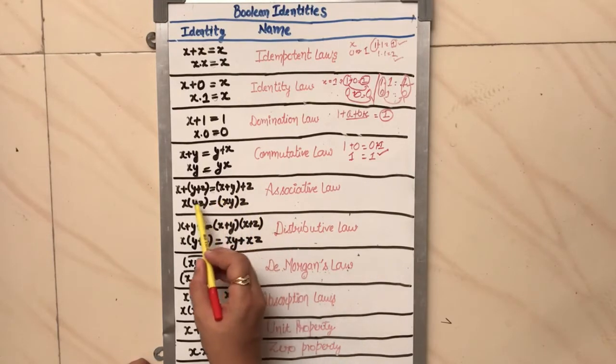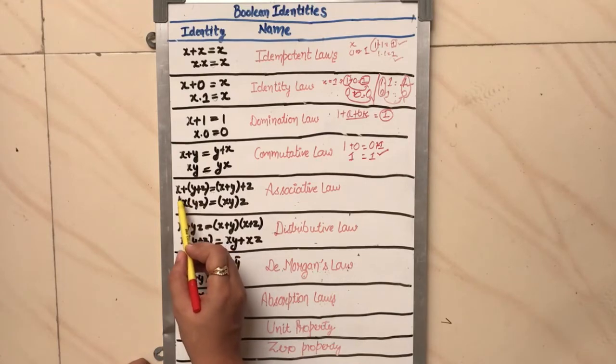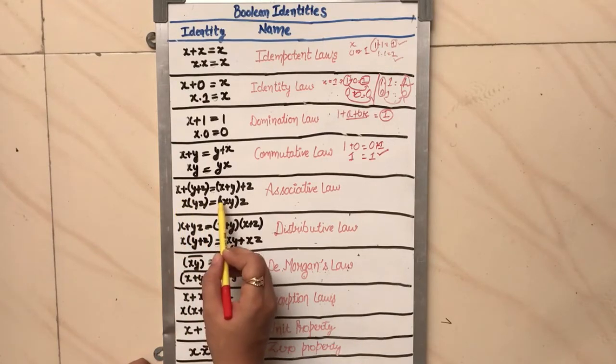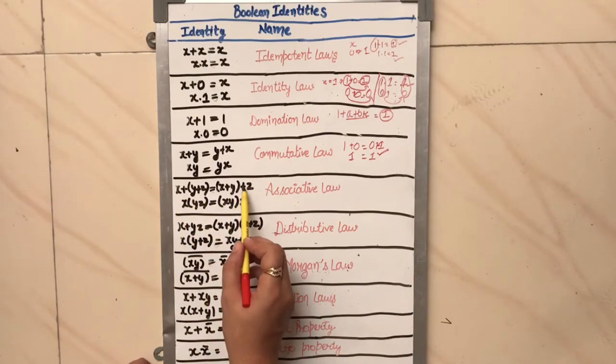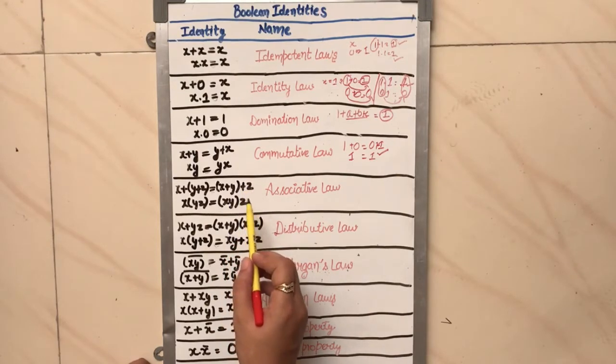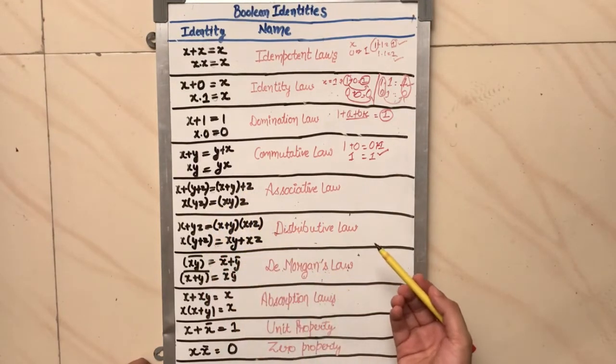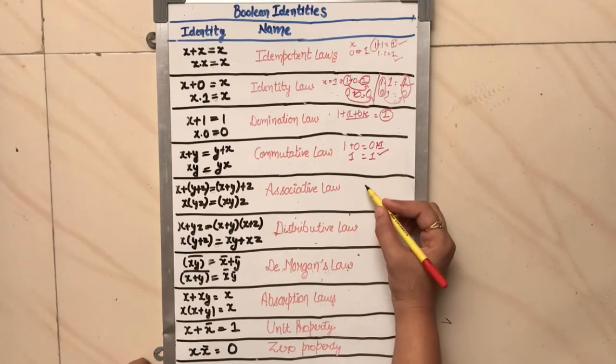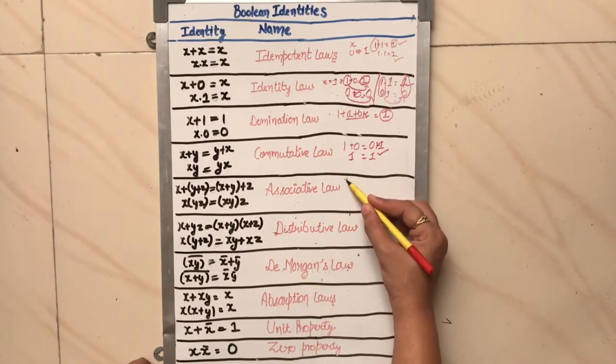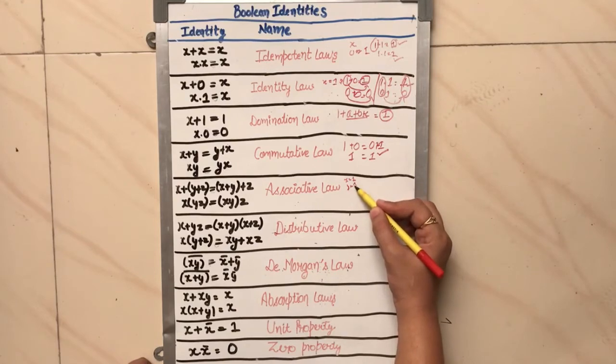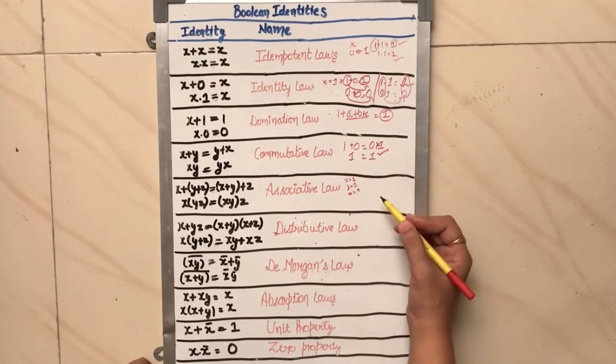On the right hand side, firstly if I complete this pair first, that is y plus z, then again I multiply with z, I'll get the same result. We can do the same by putting in values. Let us take x equal to 1, y also 1, and let us take z equal to 0, right?